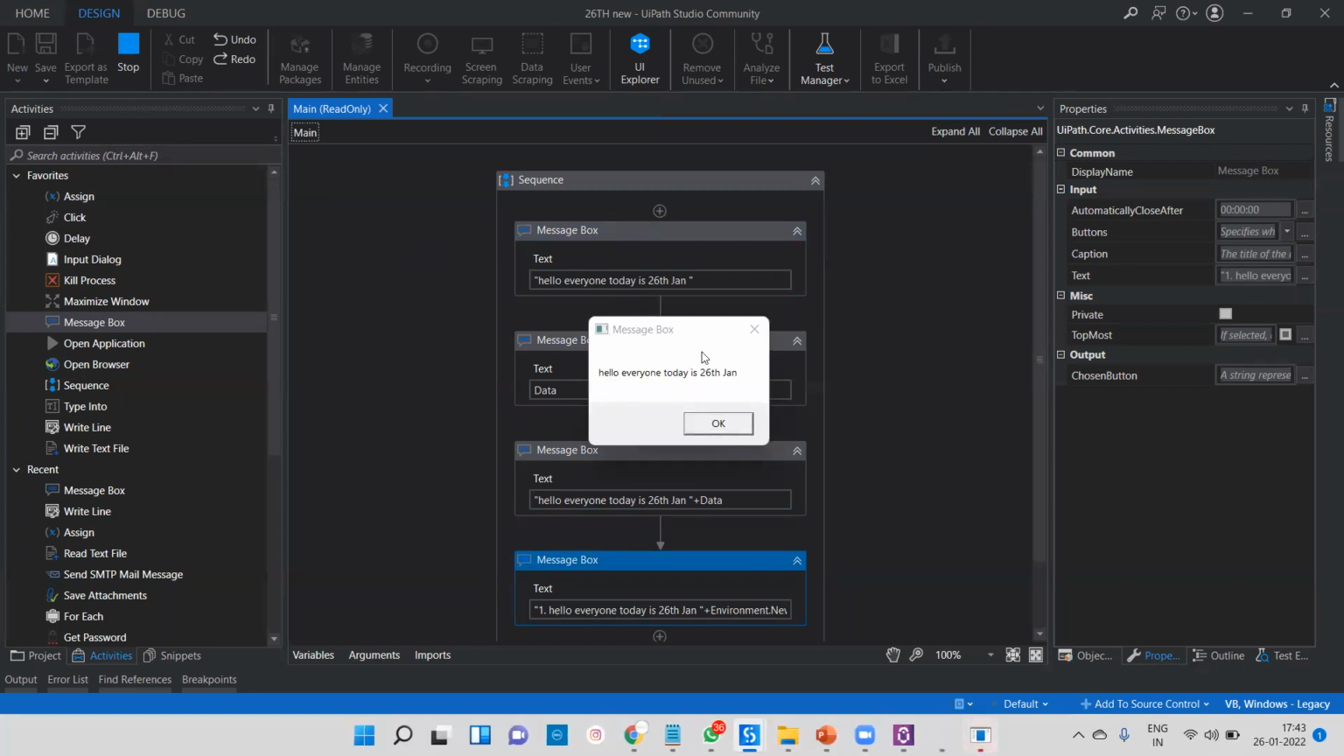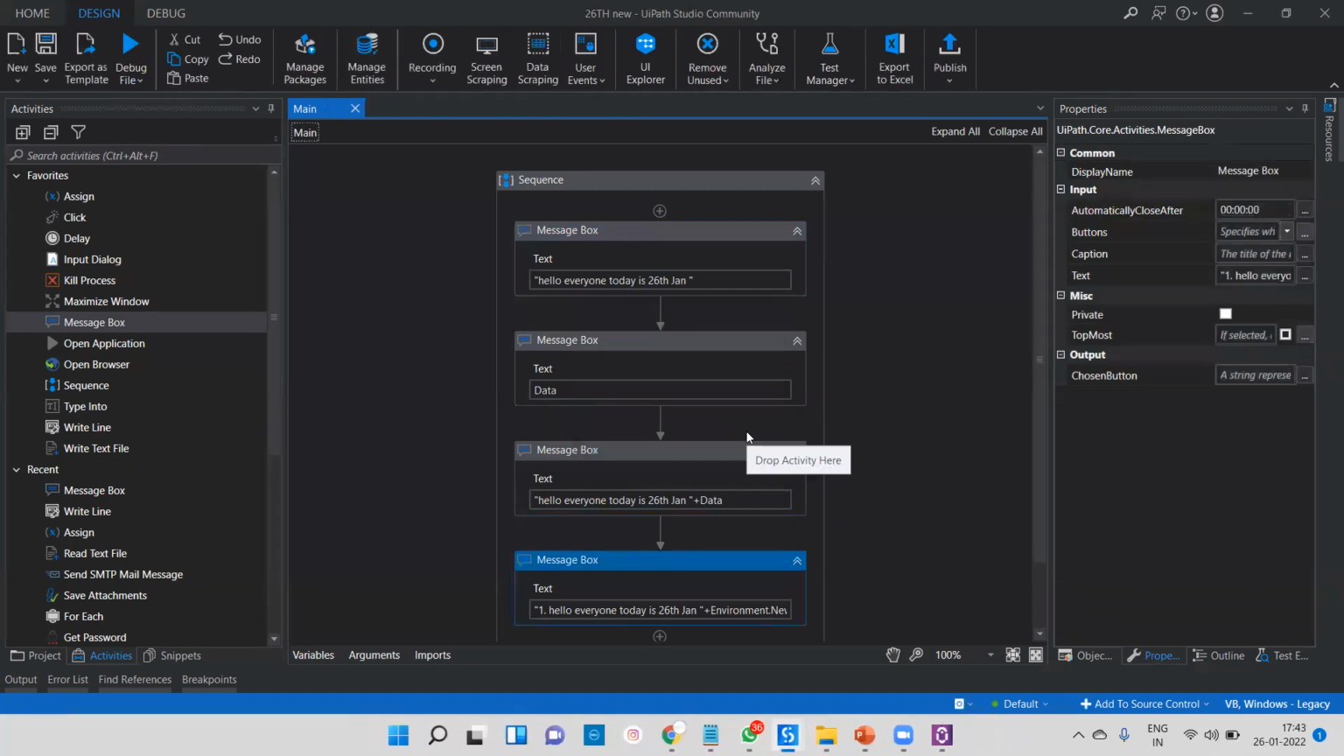We are getting the first line, "Hello everyone, today is 26th of January," and the second line, "UiPath is the best RPA tool." Then we check the last one: we are getting two lines, "Hello everyone, today is 26th of January" and "UiPath is the best RPA tool." If you go for a project, you can get this type of requirement, and you can easily do it like that.